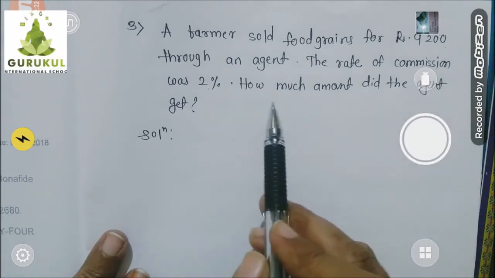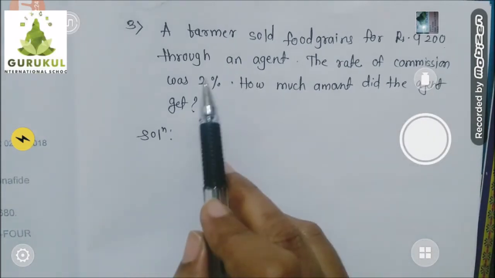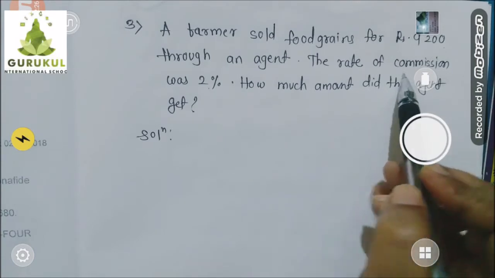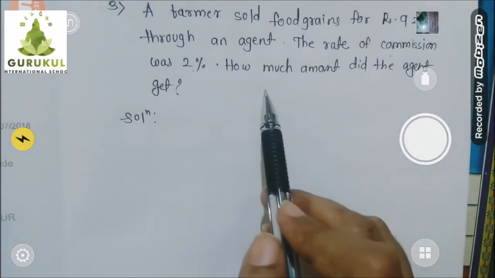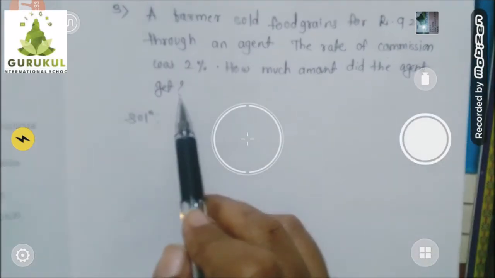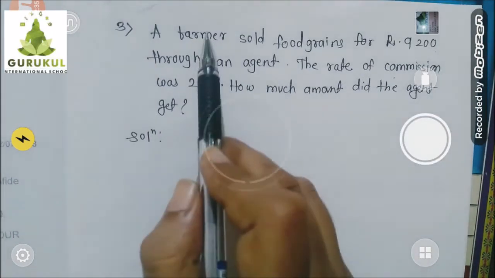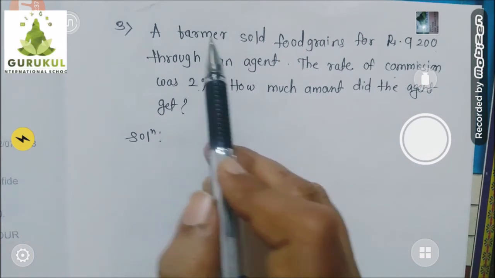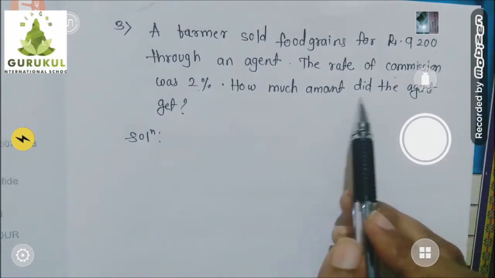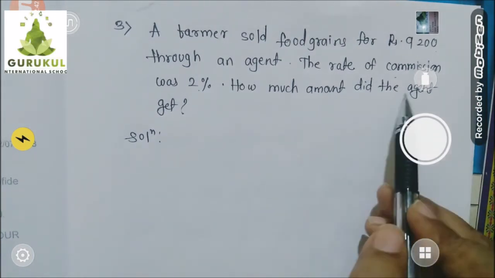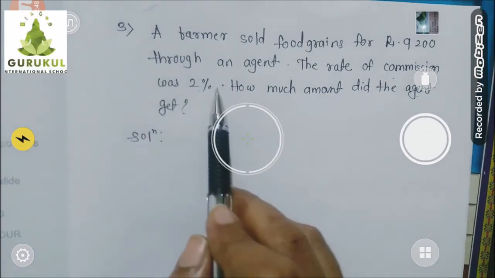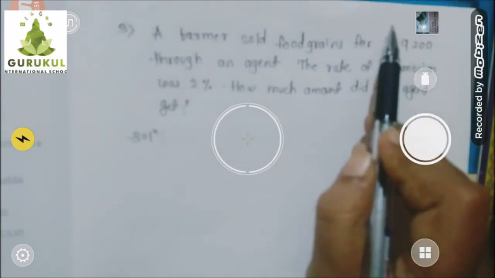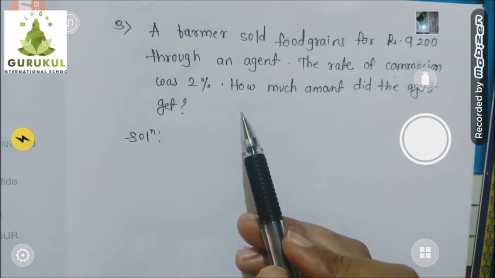Now the question is asked to you: if 2% commission will be paid to the commission agent on selling 9,200 rupees grains, then how much amount did the agent get? So right now how much amount the farmer will get, we are not interested in that. We are interested in finding out how many rupees commission that commission agent will get. Obviously he would be getting 2% commission on this selling price. But 2% means in rupees form how much?